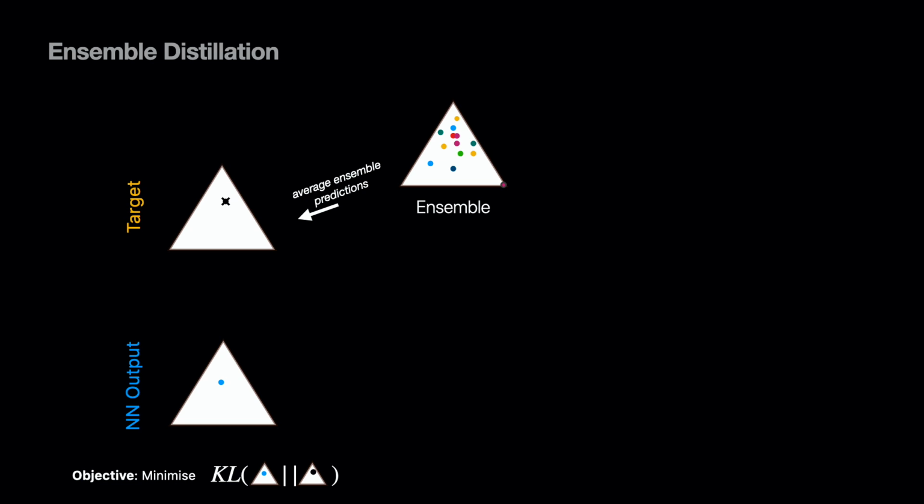However, by averaging all the ensemble predictions, information about the diversity of the samples from the ensemble is lost. Consequently, the information about the ensemble's knowledge and data uncertainty is also lost, and we are no longer able to compute measures of those. By distilling into a regular neural network, we lose the uncertainty estimation benefits that the ensemble provided in the first place.